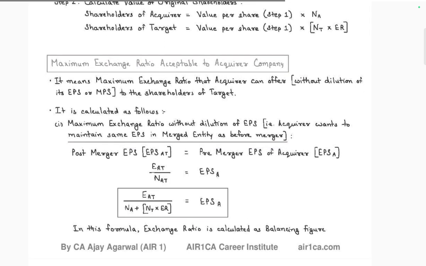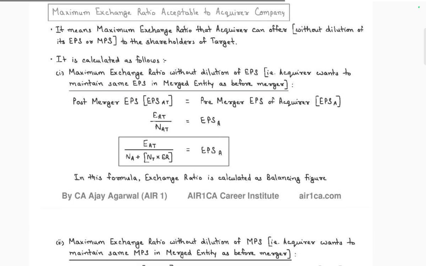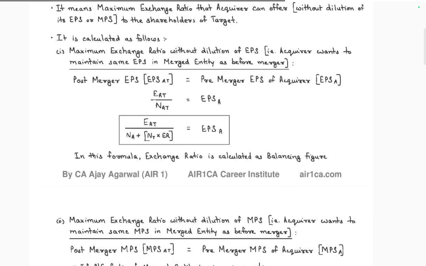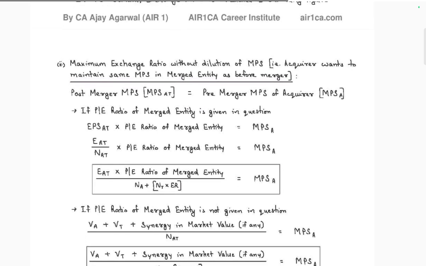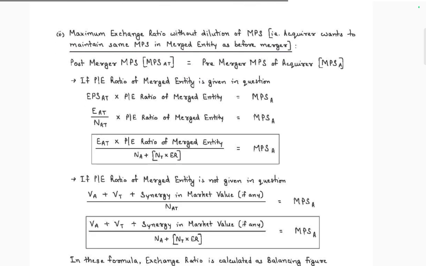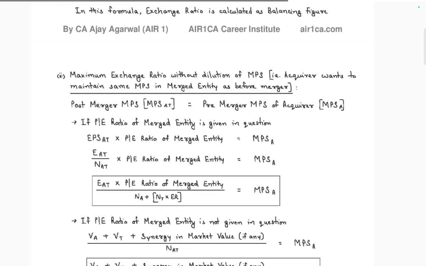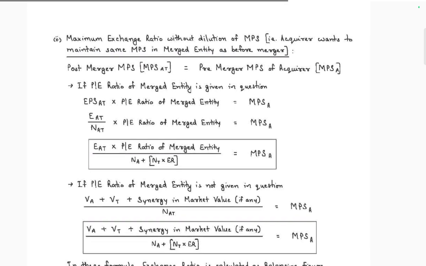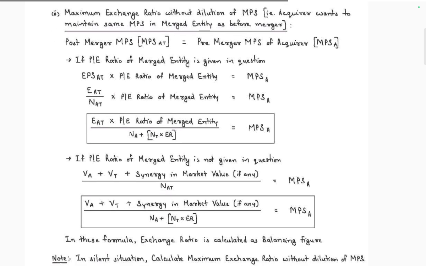Maximum exchange ratio accepted by the acquirer. It means the maximum exchange ratio the acquirer can offer without dilution of EPS. In the calculation of the maximum exchange ratio, the acquirer wants dilution to be maintained. The post-merger EPS is equal to pre-merger acquirer EAT by NAT. For the maximum exchange ratio without dilution of EPS, the acquirer wants to maintain the same EPS as pre-merger. If the price earning of the merger is given in the question, EPS into price earning of merger, EAT by NAT, EAT is equal to price earning of merger by NAT.